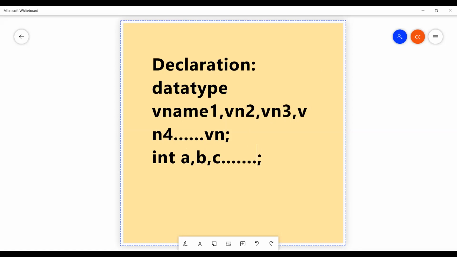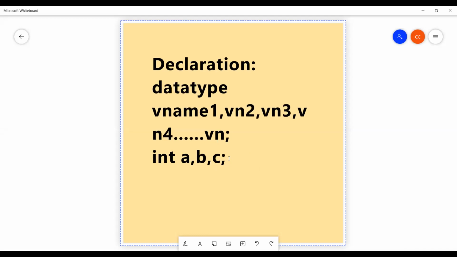Okay, so what is the size of a? 2 bytes because of integer. What is the size of b? That is also 2 bytes because of integer. C size is also 2 bytes. We can write one by one, or we can declare at a time. If you want to declare 5 integer variables at a time, we can declare them in the same line, not a problem. So we can declare int space a comma b comma c followed by a semicolon.